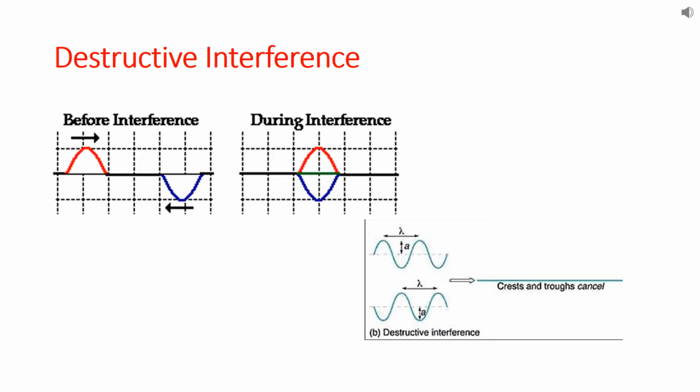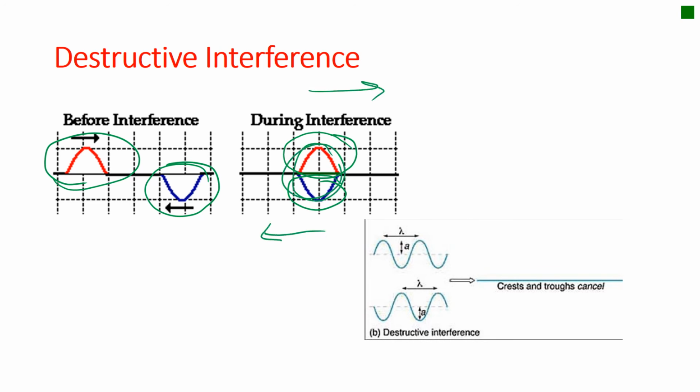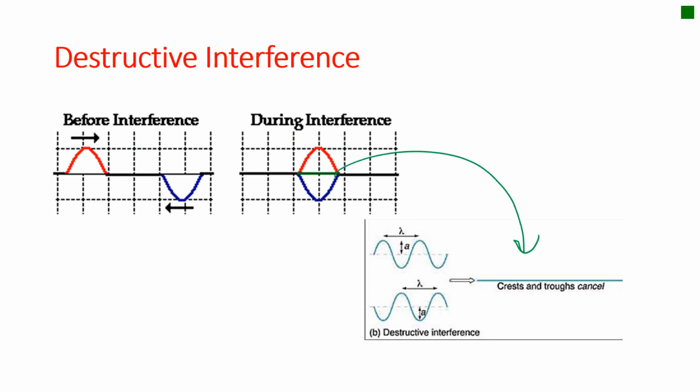So let's look at a picture of this. If we look at these two waves, one wave is going up, one wave is going down. When you see when they run into each other, here's the first wave, here's the other wave, the bottom wave is going that way, the top wave is going that way. So when they run into each other, what actually happens is they cancel each other out and you will have no existing wave right there. So what you would see is just a flat old line. And that's because your positives cancel out with your negatives, and so therefore you don't see anything and it's just a flat line.